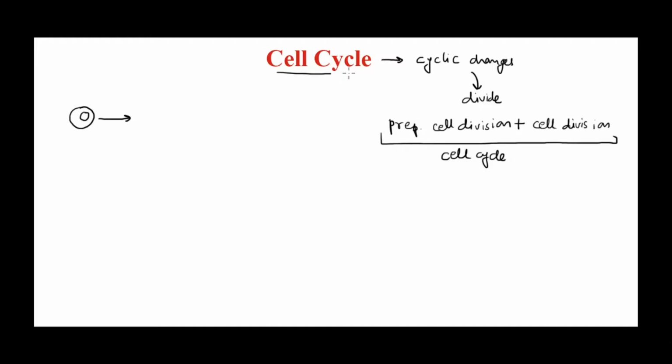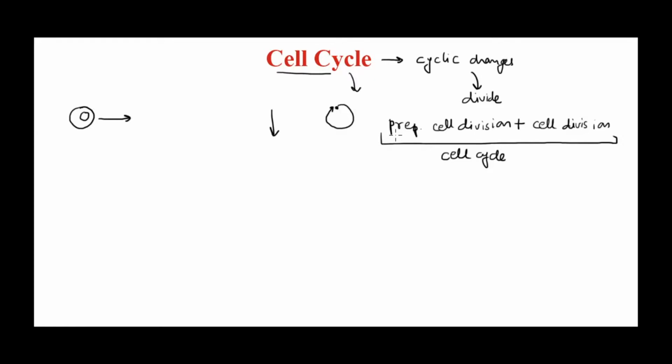Now it's a cell cycle. That means all the changes that are happening, it's in a cyclic manner. It's not a linear pathway, rather it's a cyclic event. Wherever it starts, it ends at that point, and the cell can again enter the same cycle once again. So it's a cell cycle. Again and again this can go on and on.